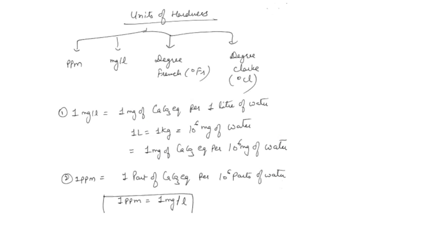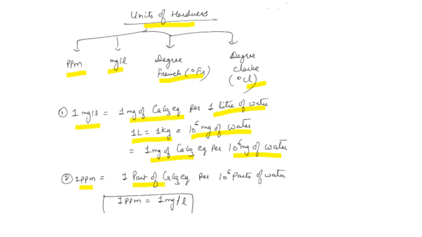Then the next topic is units of hardness. There are 4 important units. The first is parts per million, ppm, milligram per liter, degree French and degree Clark. 1 milligram per liter is 1 milligram of CaCO3 equivalent per 1 liter of water. It means 1 liter is almost equal to 1 kg, which is equal to 10 to the power 6 milligram. So here we can also write this unit as 1 milligram of CaCO3 per 10 to the power 6 milligram of water. What is 1 ppm?